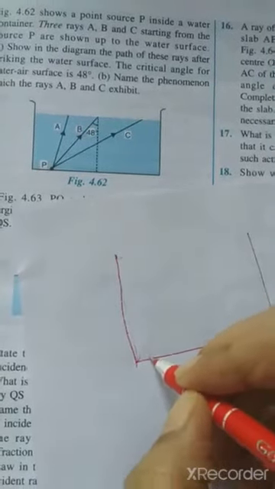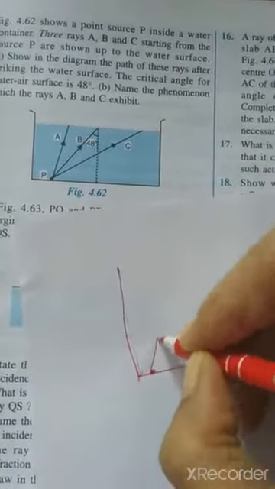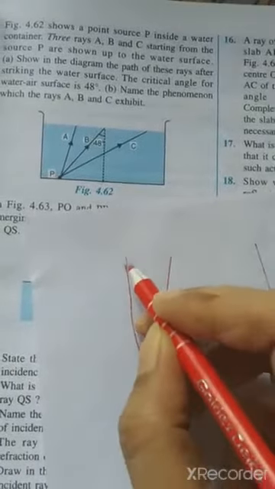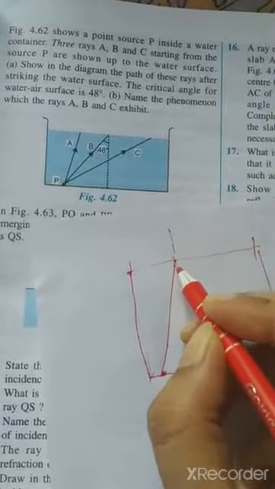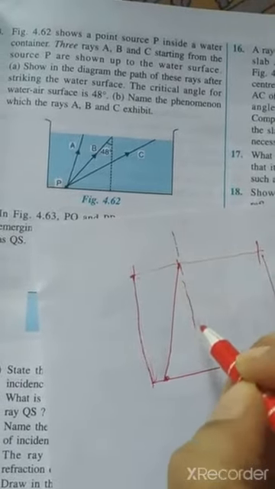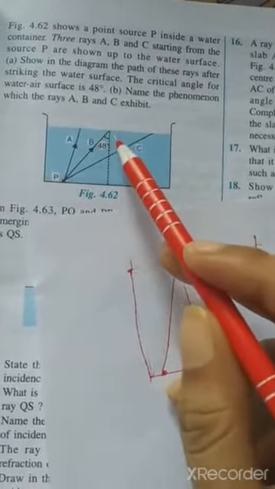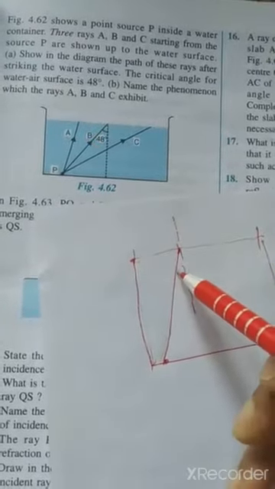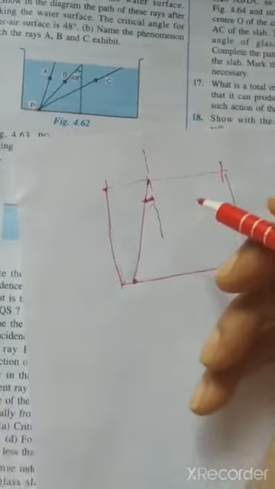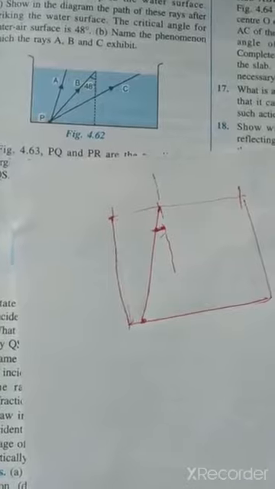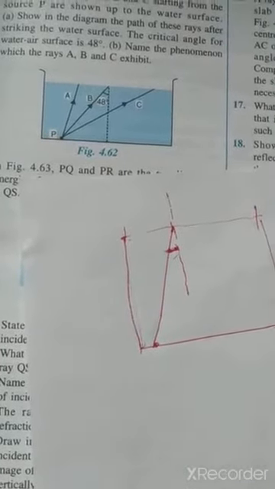So this is the first point, and ray A, take it like this, and this is the surface. Now for knowing the angle of incidence we have to draw a normal from here. When we draw a normal, now if you compare this angle with 48, obviously you can see this is less than 48. When the angle of incidence is less than the critical angle, what are the processes taking place? Here reflection as well as refraction both will take place.